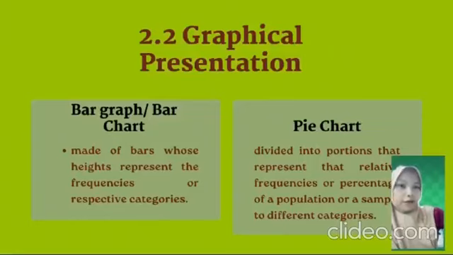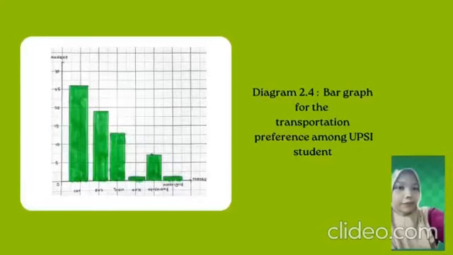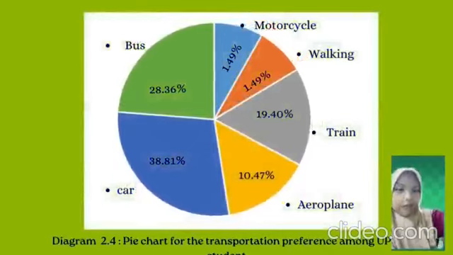A bar graph, also known as a bar chart, is made of bars whose heights represent the frequencies of the respective categories. Meanwhile, a pie chart is a chart that is divided into portions that represent the relative frequency or percentage of the population or sample in different categories. I also put a bar chart and pie chart example here about transportation preference among students. That's all from me.